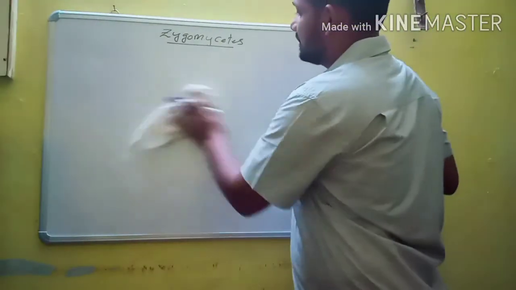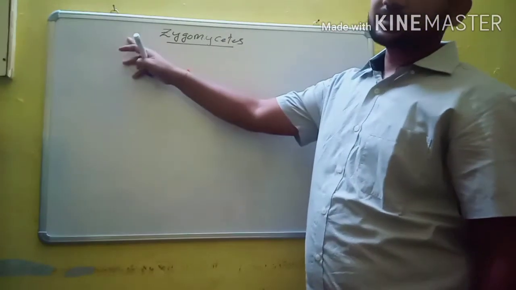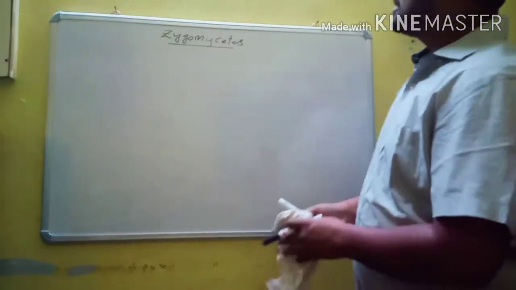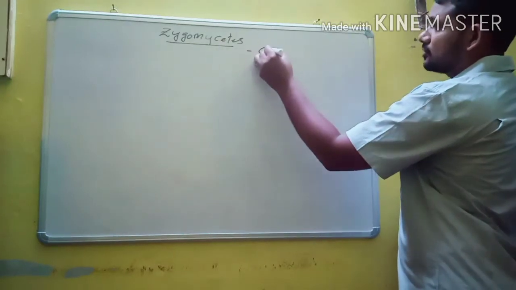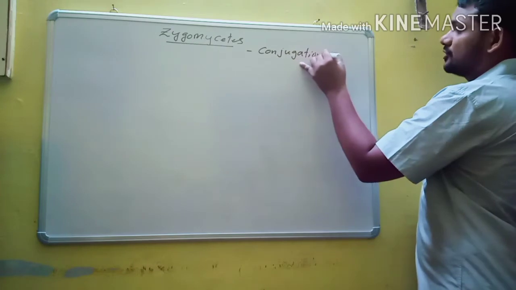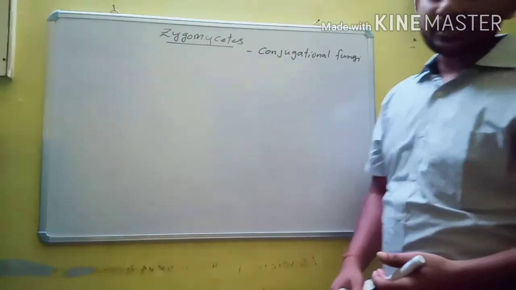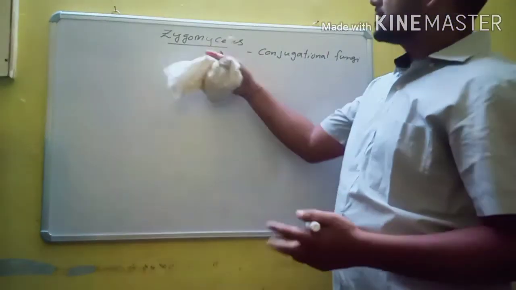In this video we will discuss the remaining classes of kingdom fungi. In the previous video we discussed one part of Phycomycetes, that is Oomycetes. And the second class is Zygomycetes. Zygomycetes is also known as conjugation fungi. Based on the type of sexual reproduction, Phycomycetes is divided into two subclasses, Oomycetes and Zygomycetes.